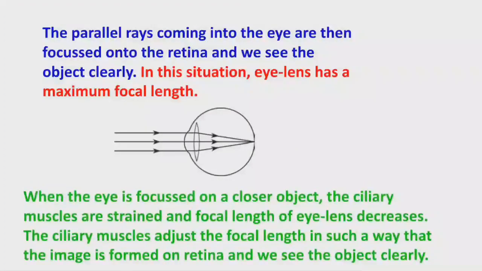When the eye is focused on a closer object, the ciliary muscles are strained, and the focal length of the eye lens decreases. Then the ciliary muscles adjust the focal length in such a way that the image is formed on the retina. We see the object clearly.